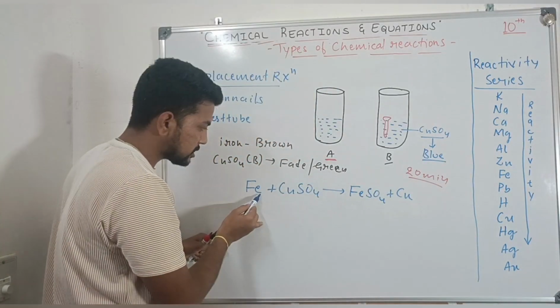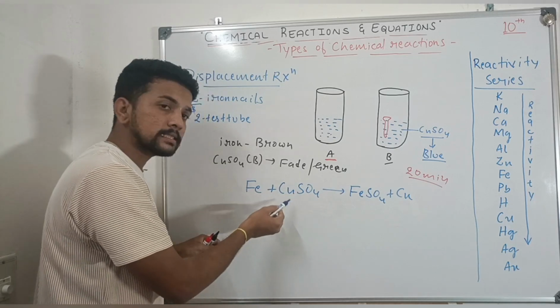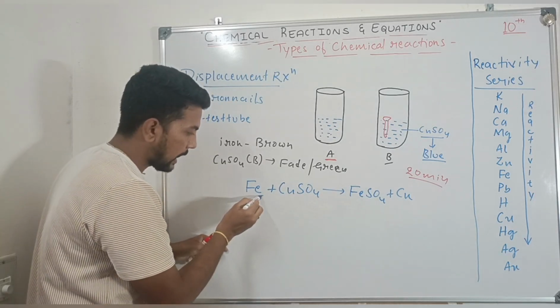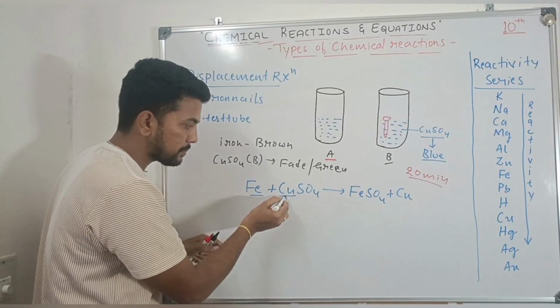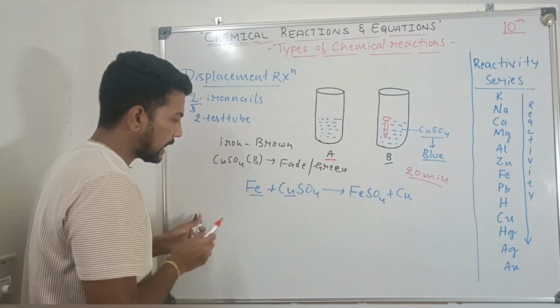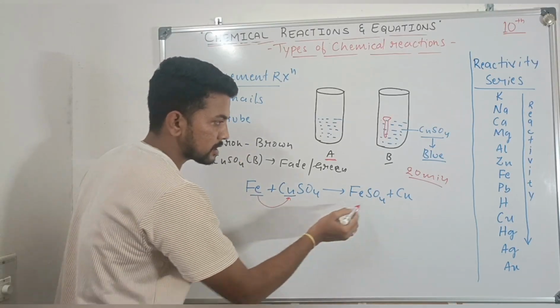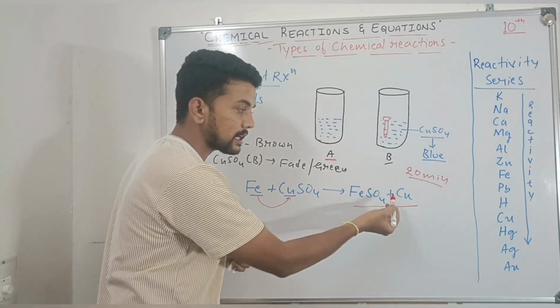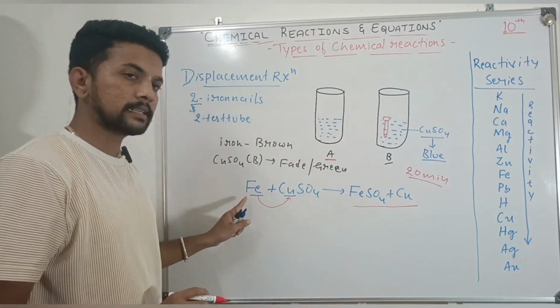So iron is more reactive than copper, hence it displaces the copper from copper sulfate solution. Iron is more reactive, copper is least reactive. So iron will displace the copper from its compound and form ferrous sulfate and copper. So here iron is more reactive.